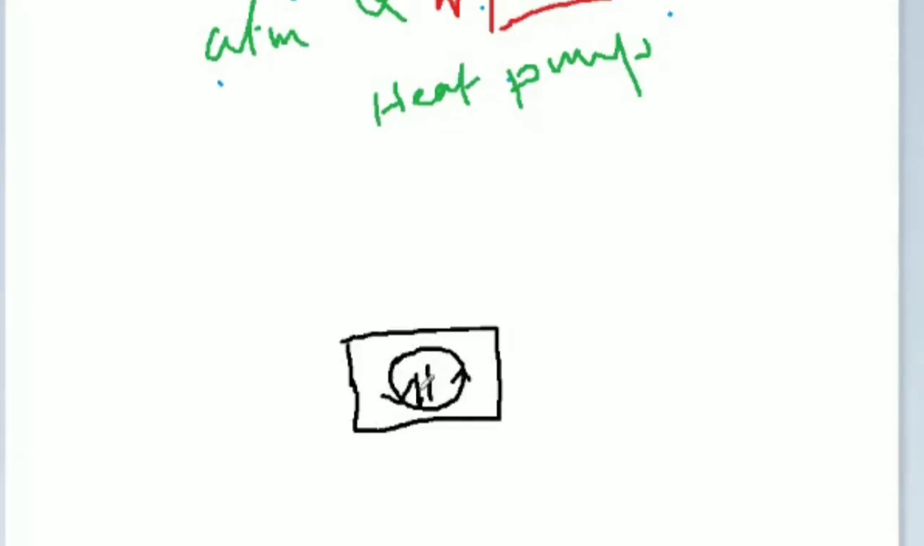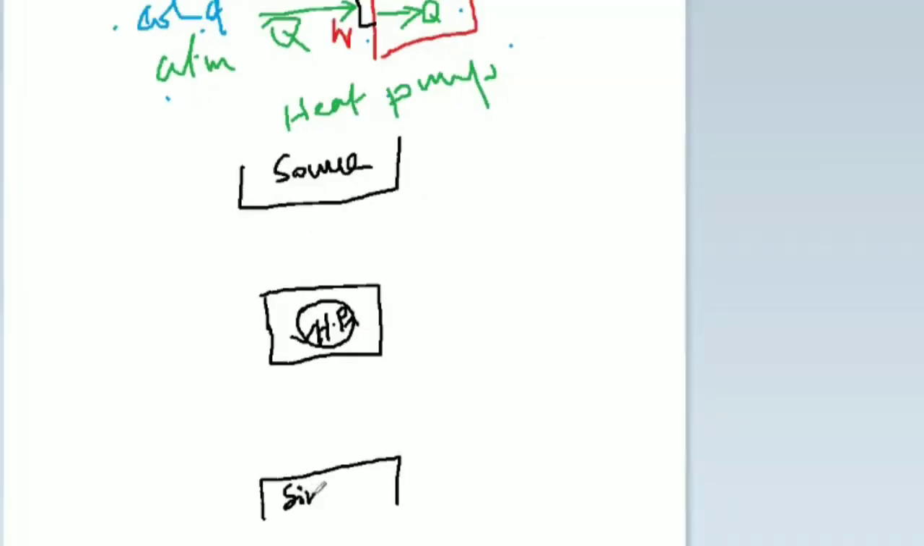HP, heat pump. Normally, for any engine to run, we need two reservoirs: one is the source, another one is the sink. The sink is a low temperature body, the source is a higher temperature body. But here we have to transfer from lower to higher, Q2 to Q1. To transfer like that, what do we need? We need work.